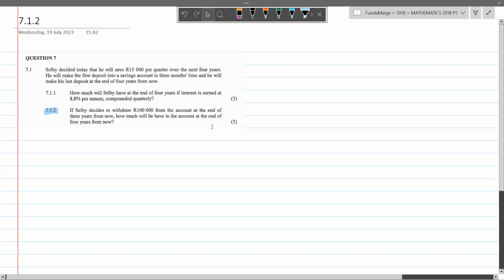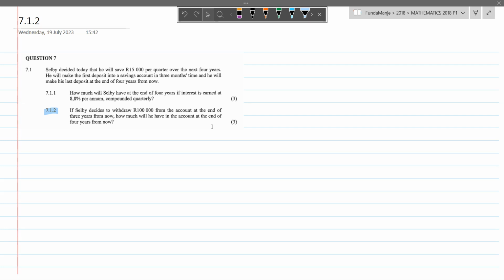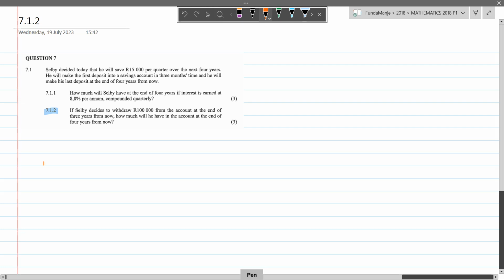7.1.2 says if Selby decides to withdraw 100,000 from the account at the end of 3 years from now, how much will he have in the account at the end of 4 years from now? So here we can draw a little time